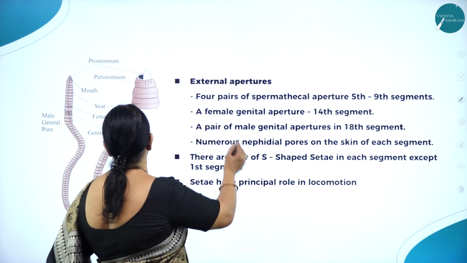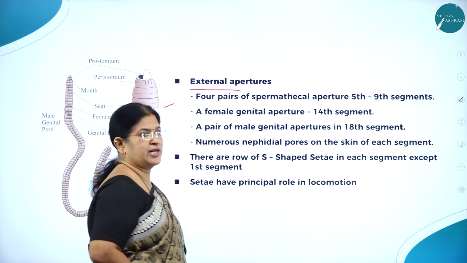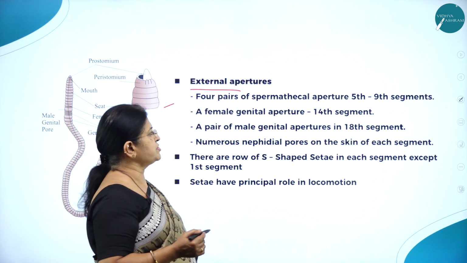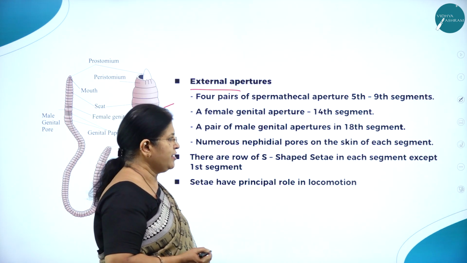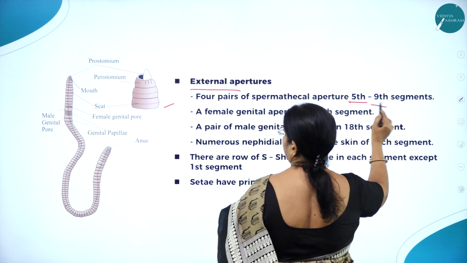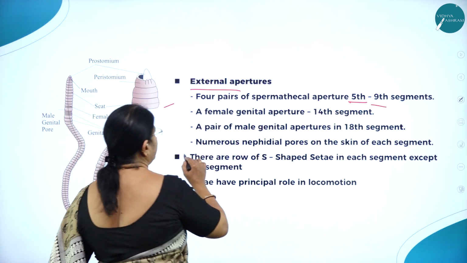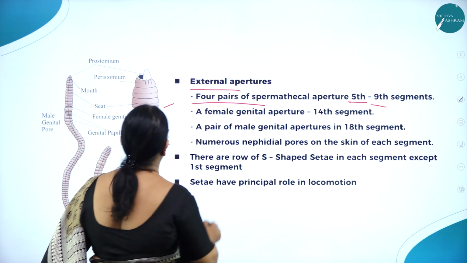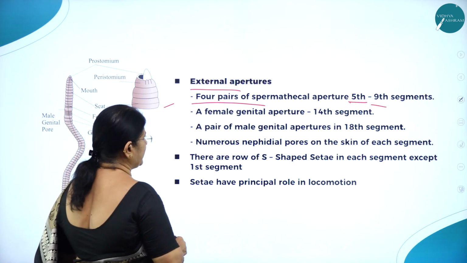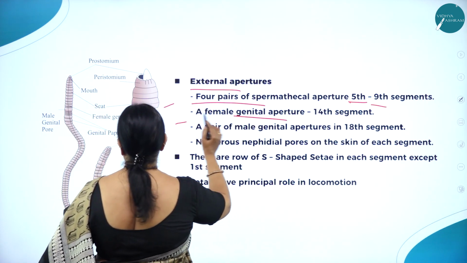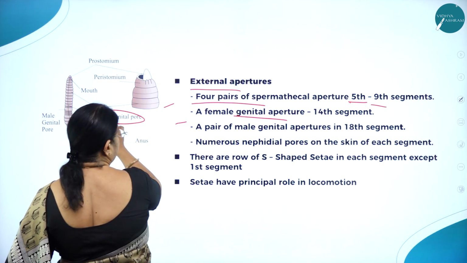Then the external apertures. What are the external apertures? Four pairs of spermathecal apertures are found in the 5th to 9th segments. You can come across four pairs of spermathecal apertures there, and a female genital aperture on the 14th segment.